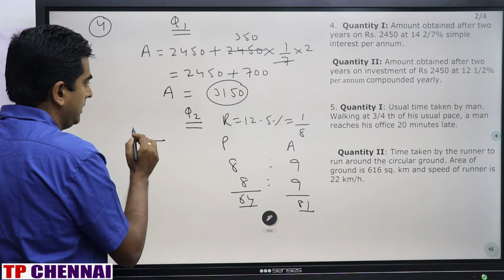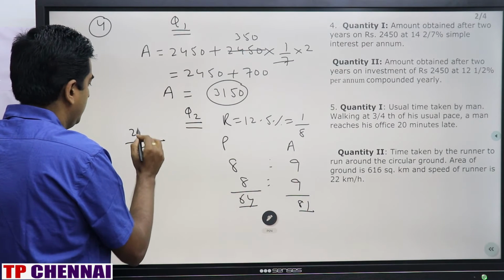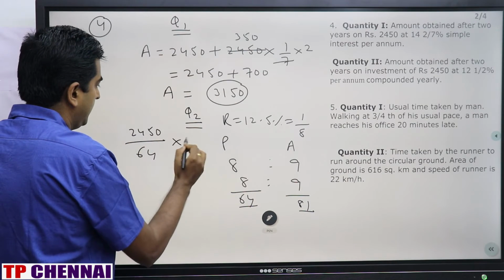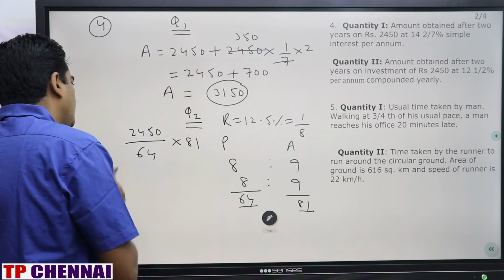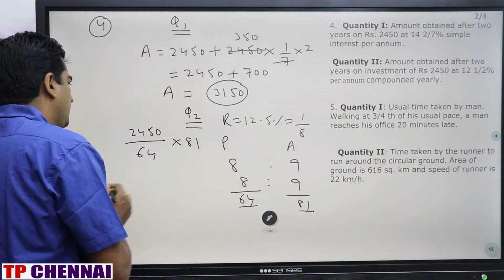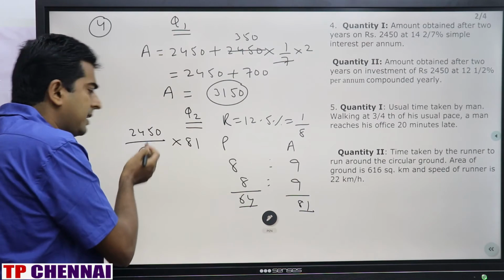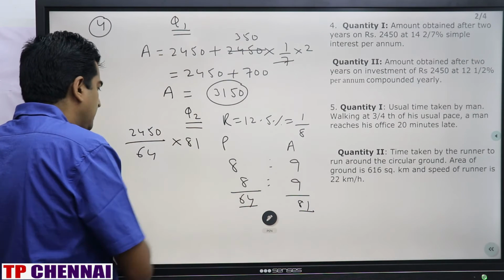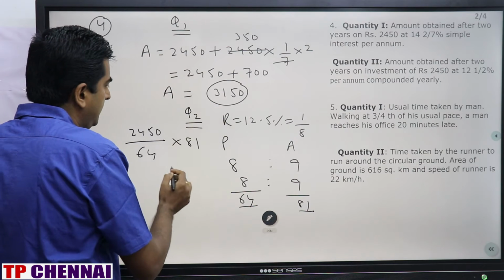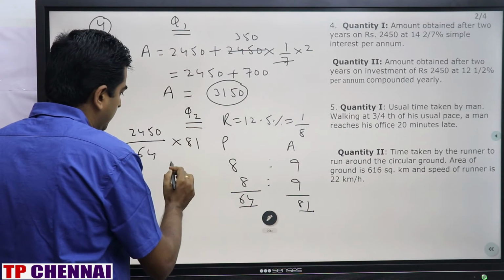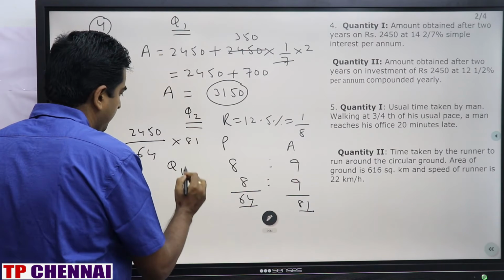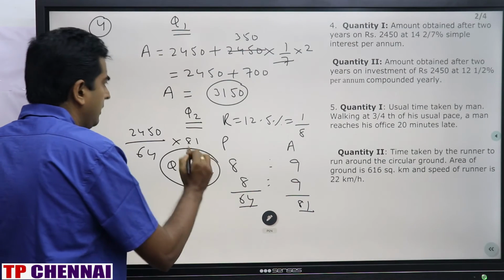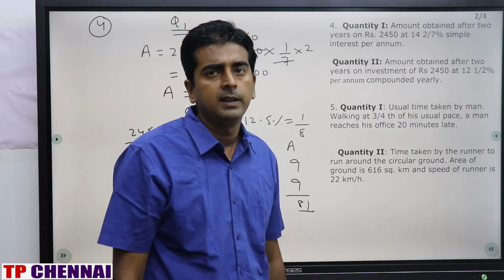part is principal, that is 2450. Amount they are asking. So 81 part is how much? When you solve this one, the denominator part is less than the numerator part, right? Here it is also less. That means your answer will be less than this one. So Q1 is greater than Q2. We can directly say also by observation. Clear?